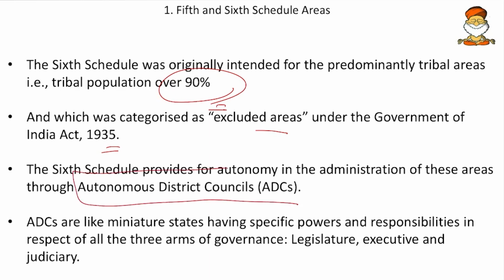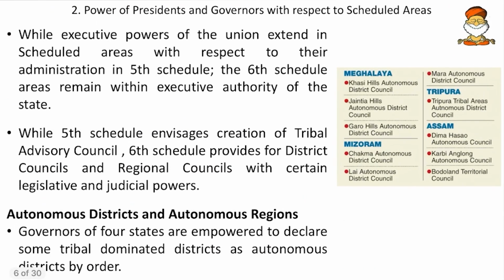These autonomous district councils are the distinct characteristic of the 6th schedule areas, and the scheduled areas are the distinctive characteristics of the 5th schedule areas. These autonomous district councils are like miniature states having specific powers and responsibilities in respect of all the three arms, that is legislature, executive and judiciary. So here we can see that complete autonomy is given for the autonomous district council. But for the scheduled areas, there is utmost control by the governor, and the governor acts with the consent of the president. So centralization and autonomy are some of the differences.